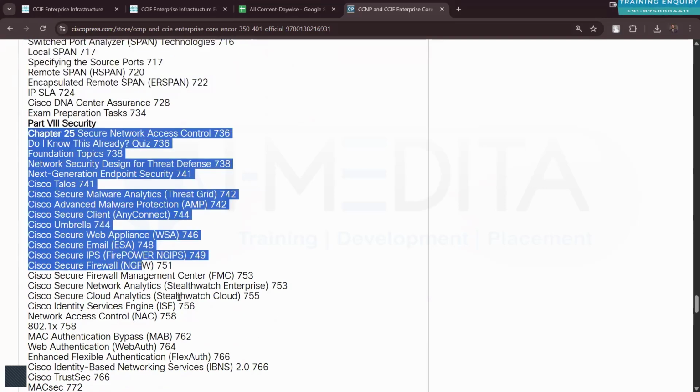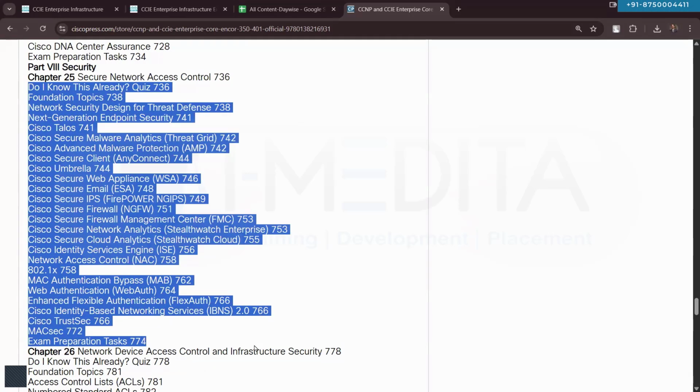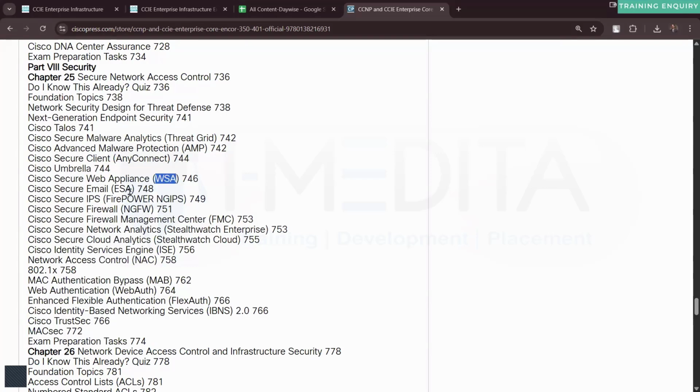So what is this? Take a look at this. How are you supposed to know all that? This is security. They want you to know about the network security designed for threat defense, next-gen security, Talos, Threat Grid, AMP, AnyConnect, WSA, ESA. In WSA, they have given, by the way, before attack, during attack, after attack. ESA, email security appliance, then next-gen IPS, next-gen firewall, FMC, Stealth Watch, ISE, network access control, 802.1X, MAP. This is what you should know from the security point of view.